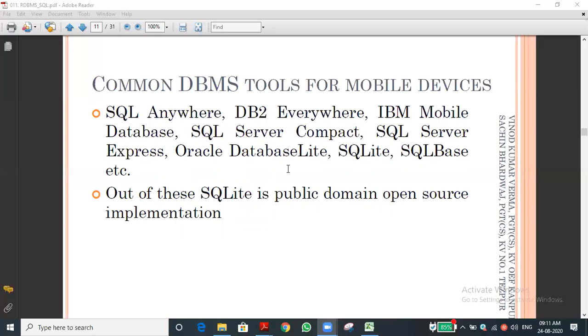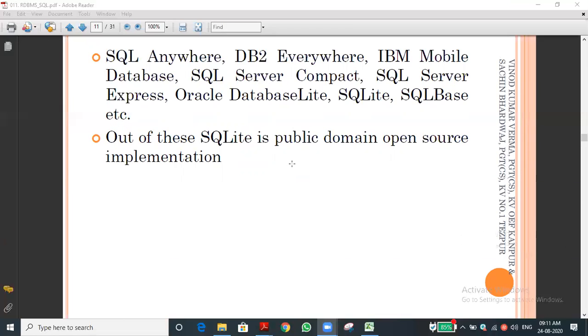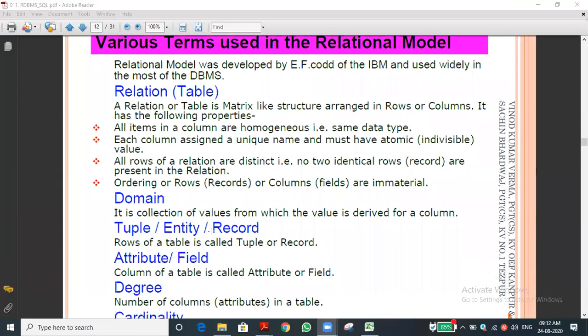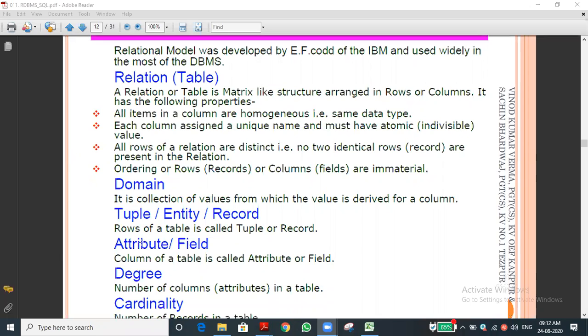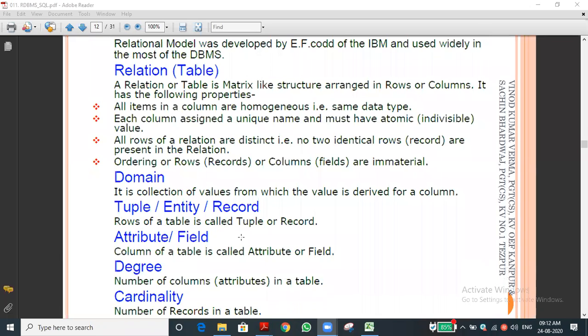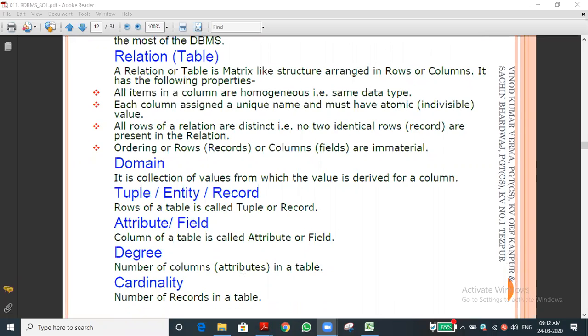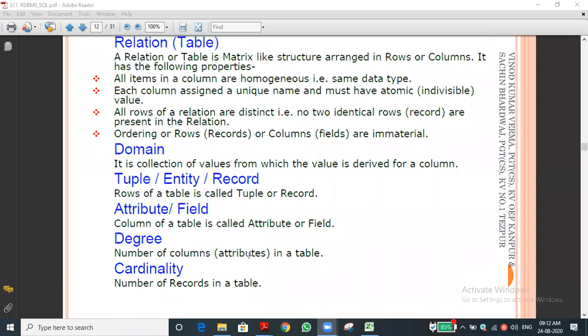And we discussed various terms. Relation means table. Domain, tuple, entity, record, row: these are all other names for what? Row. And column means another name is what? Attribute and field. Degree means the number of columns in the table. Cardinality means the number of rows or number of records. Yes, that is better. That is called cardinality.